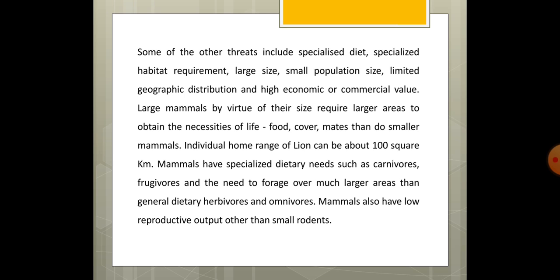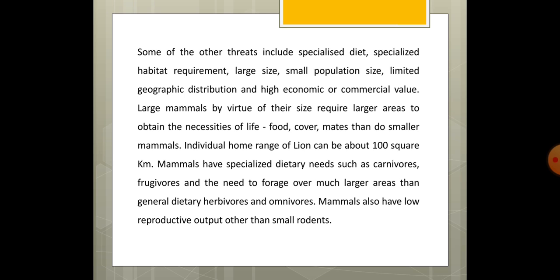Now the other threat is also that the large mammals, they have specialized diet, they have specialized habitat requirement, and because the size is large and the population is small, their reproductive output is also very little. We can say that mammals also have low reproductive output other than small rodents.